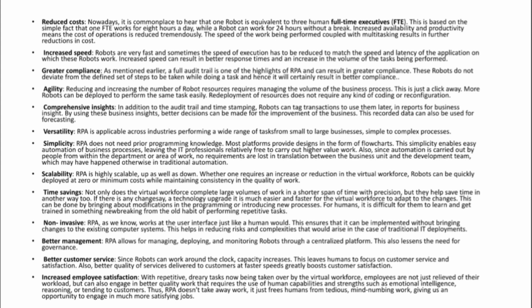You may think that this is a disadvantage, but not all the employees will get fired, right? At least 40% of the tasks will be automated and 60% manual assistance is needed. So anyway, you can reduce the cost. So next, increased speed. Obviously, if you want to do some complex calculation, as a human being, I have some limitations.